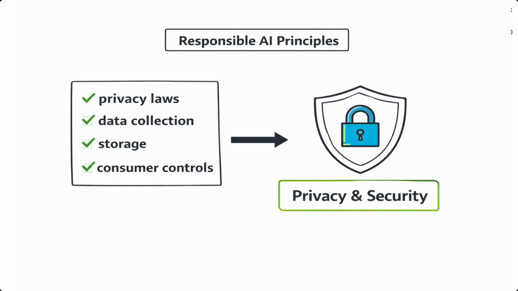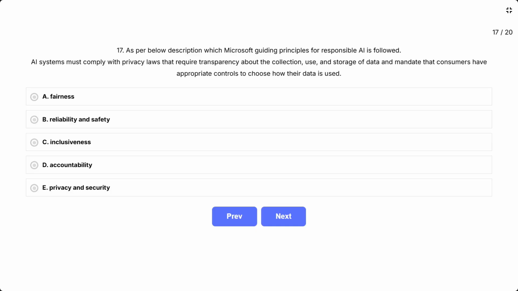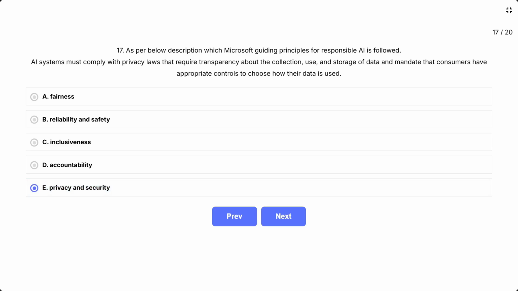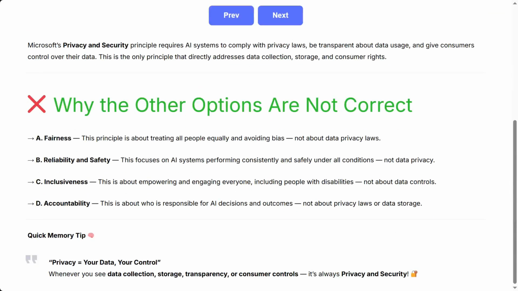This question asks you to match a description to one of Microsoft's 6 responsible AI principles. The clue words are privacy laws, data collection, storage, and consumer controls. These all point to one principle instantly. The correct answer is E, privacy and security. Microsoft's privacy and security principle requires AI systems to comply with privacy laws, be transparent about data usage, and give consumers control over their data. This is the only principle that directly addresses data collection, storage, and consumer rights.